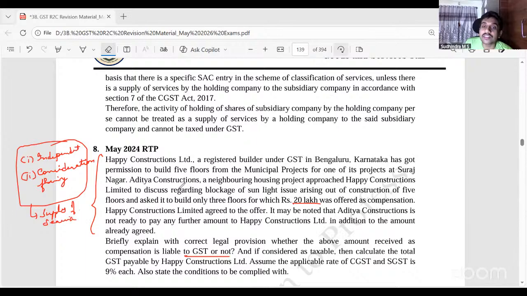And if the consideration is taxable, then calculate the total GST payable by Happy Constructions Limited. 9%, 9% is what they are telling. Can you calculate the GST payable total? Don't worry about the breakup of CGST and SGST.